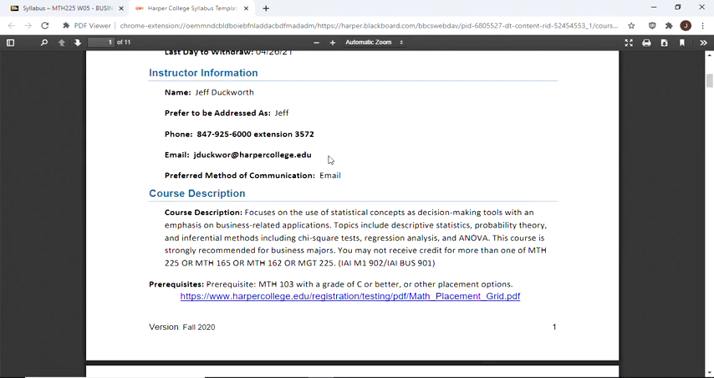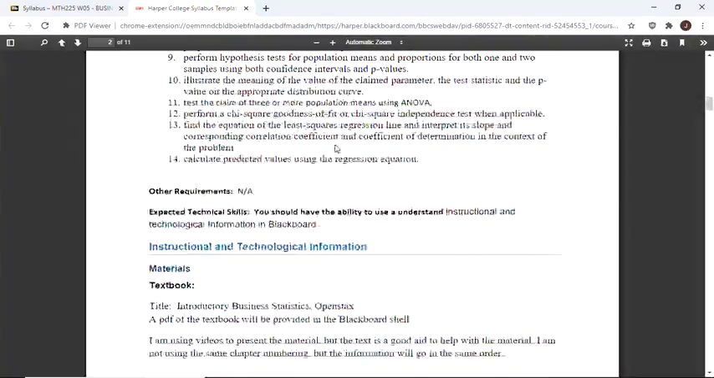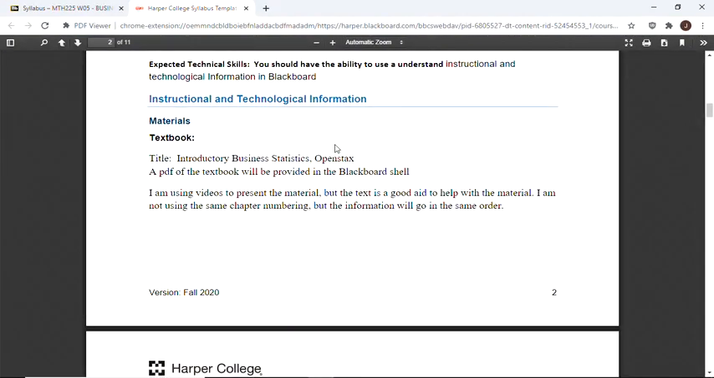Again, there's the email. I think if you use the phone, it just shoots me an email, so please just email me as opposed to trying to leave a message or anything like that. Course description and outcomes are all on this.